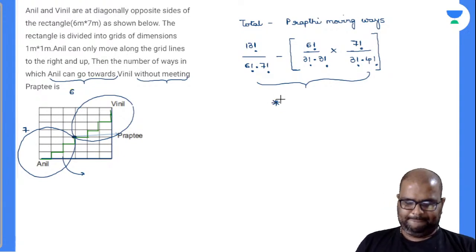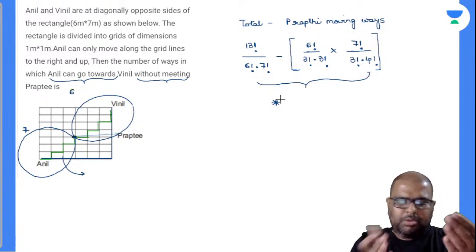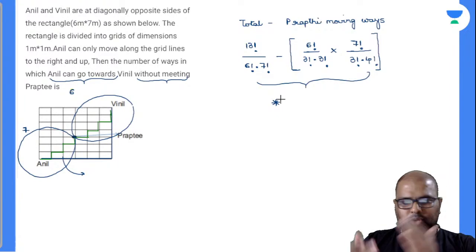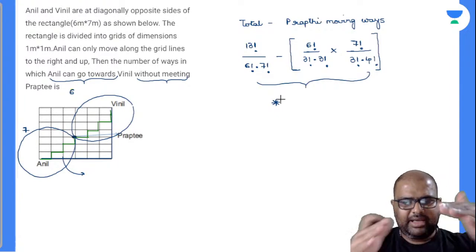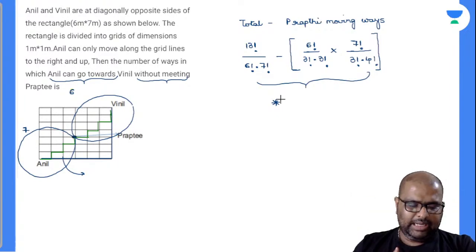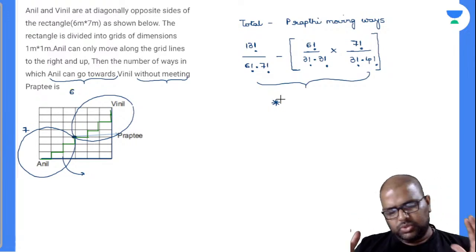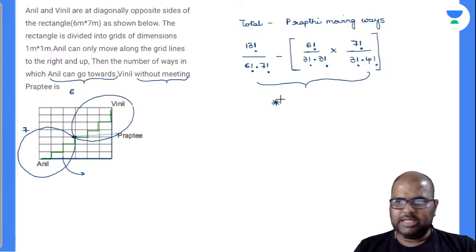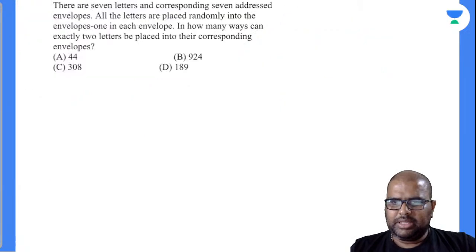Is it clear? Done? So see, if Shubham doesn't want to see my face here, automatically Shubham will avoid all the ways where I am moving. This is what Anil has done to meet Vinil. So Shubham has avoided all the ways there. It's the same question. So let's come to the next one.